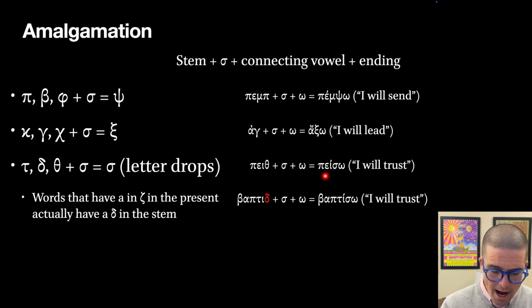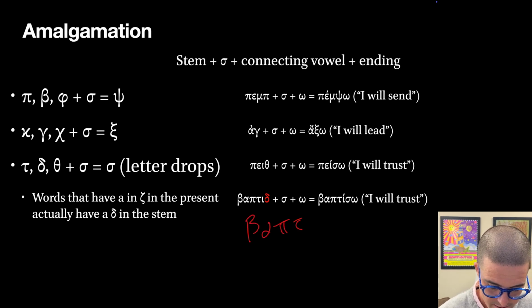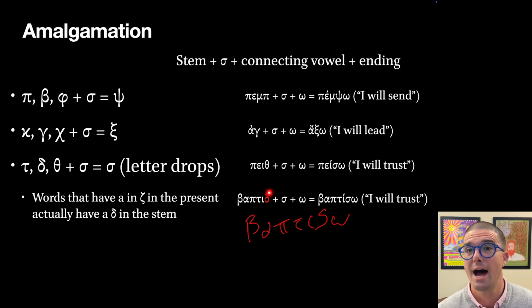peiso. And the last note here is related to this. Words that have a zeta in the present actually have a delta in their stem. So, for example, the verb baptizo, in the present active indicative first person singular, that zeta there is actually sort of a delta hiding in there.